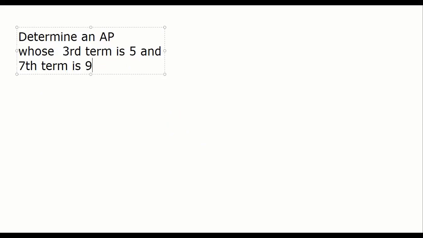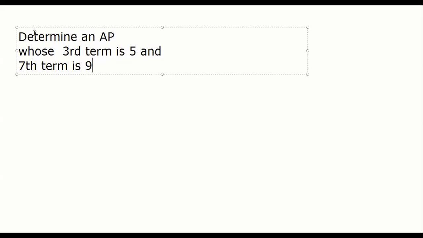Everybody can solve orally if you know. But the point is, what does it mean? For any AP, what do you need? You need only 2 things, A and D, the first term and the common difference. Nothing else.